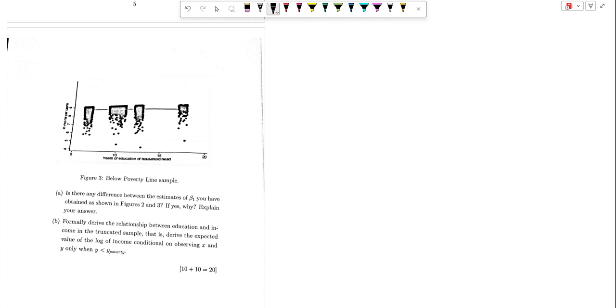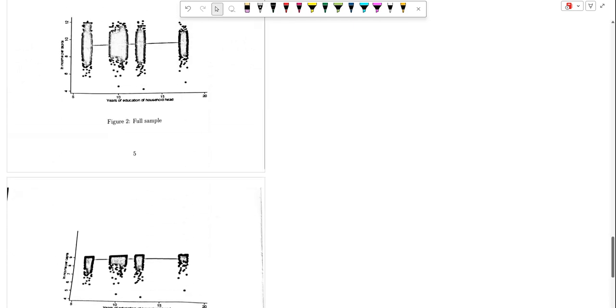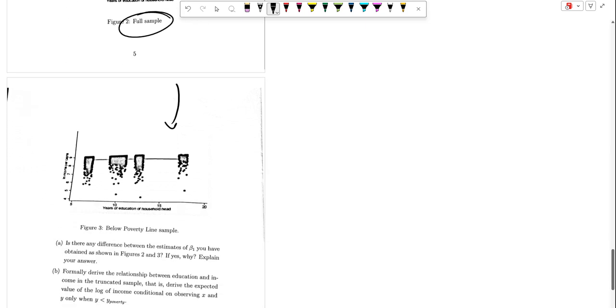Well, there is an estimated difference between the two, obviously, for sure, between the estimates obtained from figure 2 and figure 3. The reason is as follows. The full sample, log of y equals beta 0 plus beta 1 x plus epsilon, uses all data points, providing an unbiased beta 1. In the truncated case, below poverty line samples only are used; we only observe y less than y poverty.